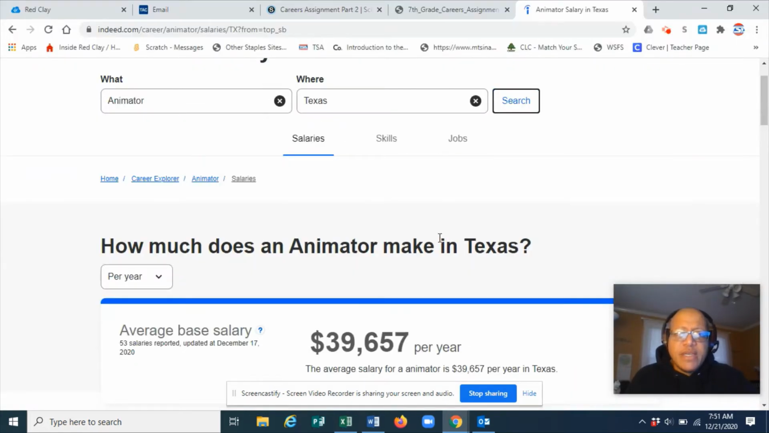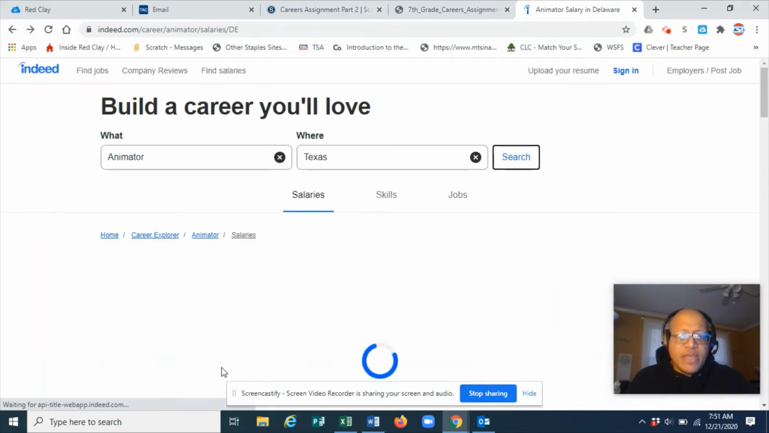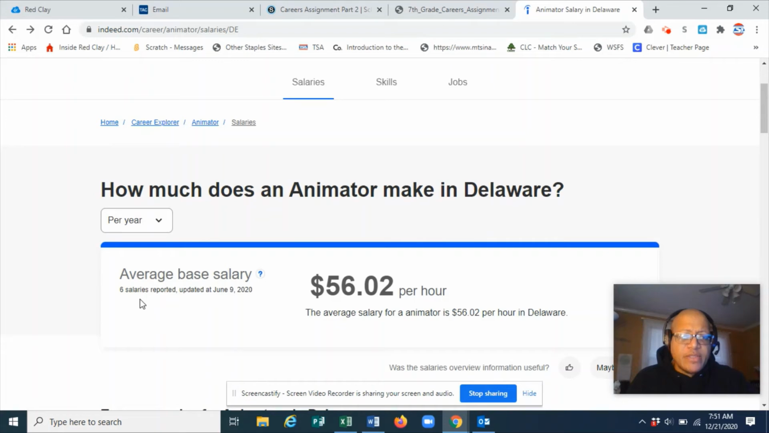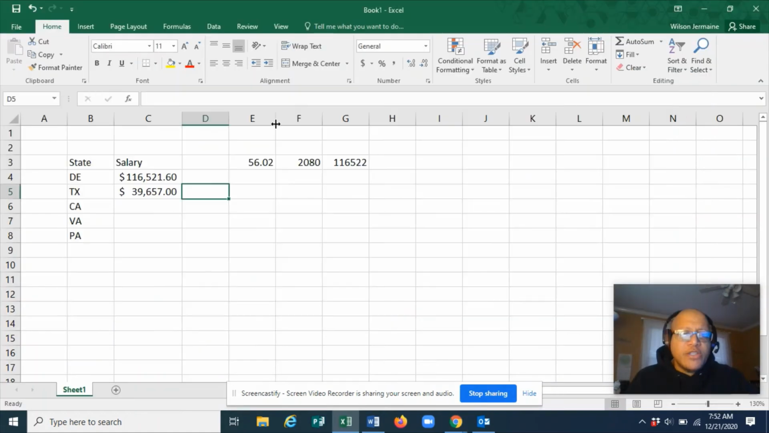Right. And it also could be that animator position, because what Indeed does is it looks at specific positions that were offered in the last so it said right here 53 salaries reported, and it was updated December 17th. So if we go back and look at Delaware, it says 6 salaries reported. Okay, so you have 53 versus 6 salaries. So again, remember, right? Supply and demand, y'all. Supply and demand, which could be a big reason why this salary is what it is. All right, so let's look at that next state.